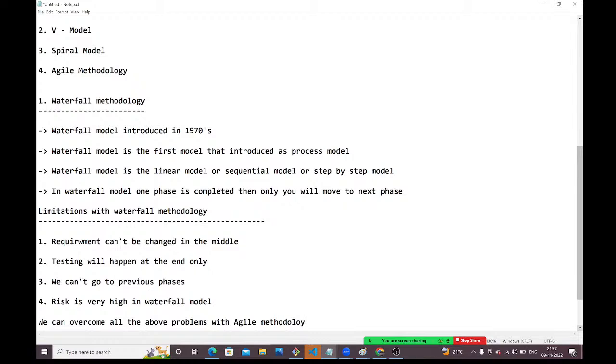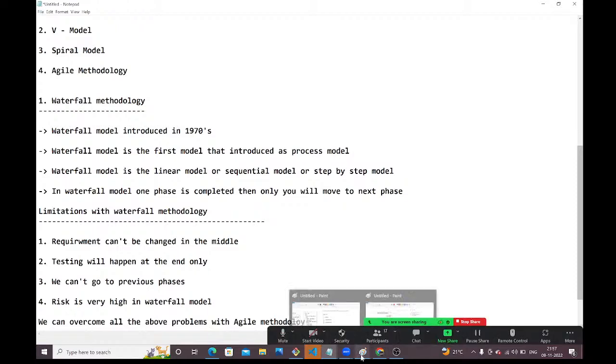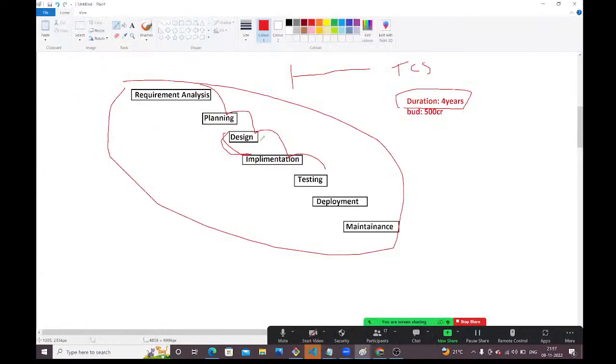See, guys, if you go with the agile methodology, we are not going to deliver the entire project in a single shot. In waterfall, we deliver the project at the end only, and it takes a lot of time. But in agile methodology, it's not like that. First, we split the project into multiple modules, multiple phases, multiple sprints.